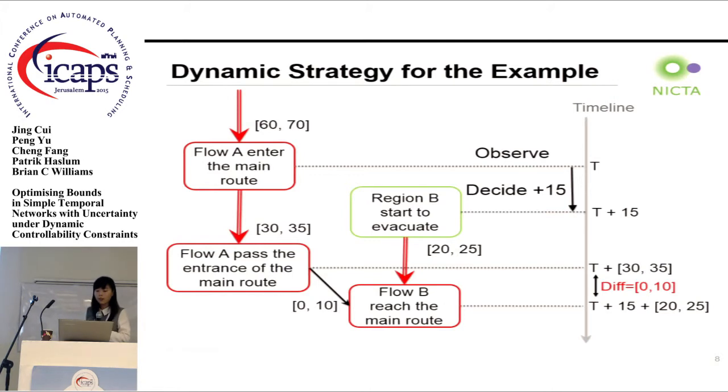So then we got a feasible dynamic strategy, which is: after the observation of the time point that flow A starts to enter the main route, we decide that 15 minutes later, okay, let's start to evacuate region B.